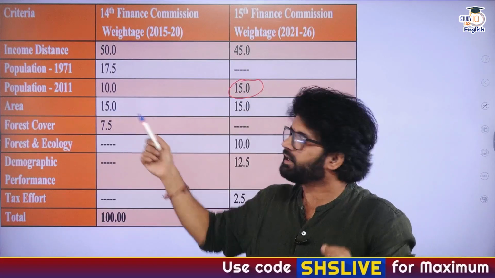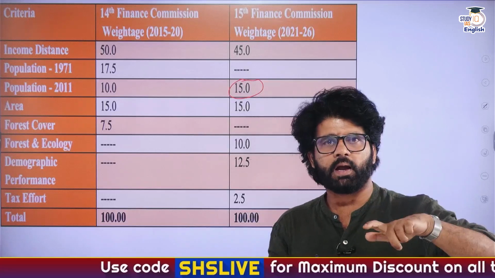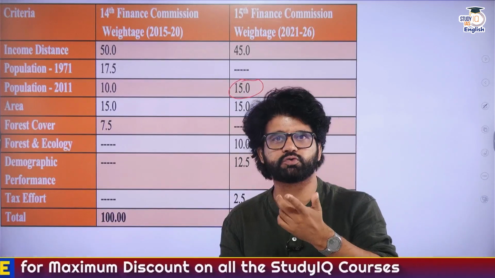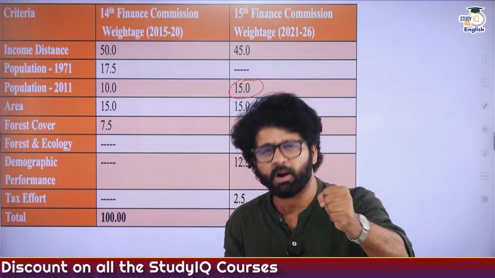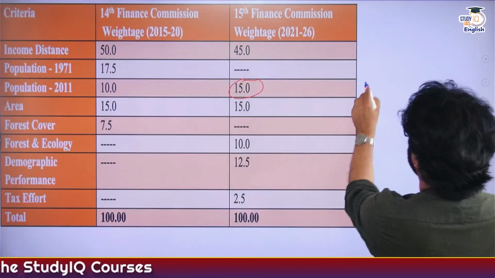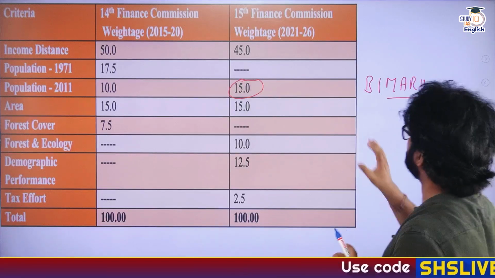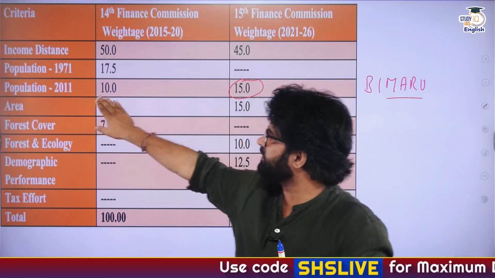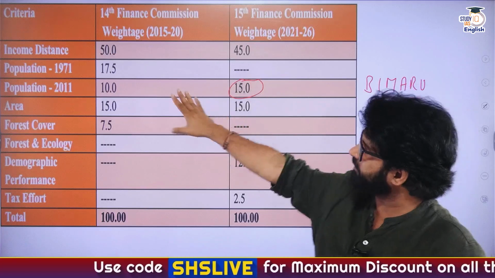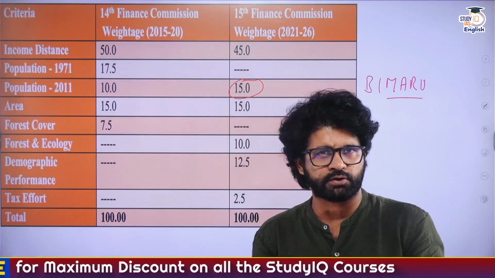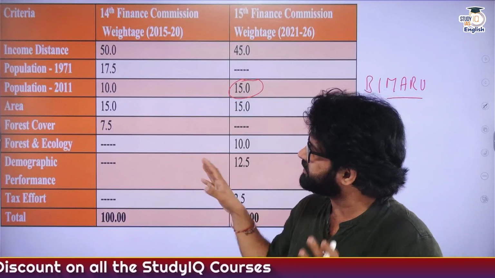Southern states are saying that they have stabilized their population, and there are so-called northern states, Bimaru states. I'm from one of those Bimaru states. Bimaru: Bihar, Madhya Pradesh, Rajasthan, Uttar Pradesh. These states have a high fertility rate and higher population. Since 15% of resource allocation weightage has been given to population 2011, the so-called Bimaru states will be getting more resources as compared to southern states. So all these things are creating issues.